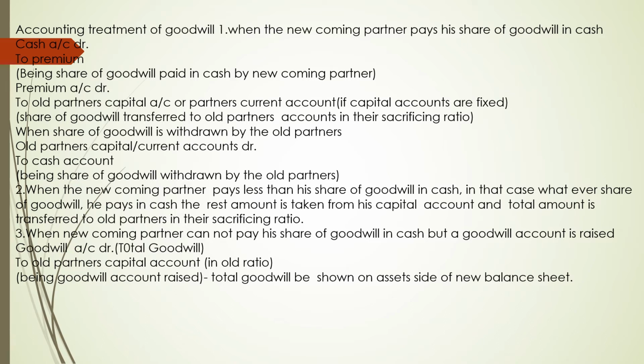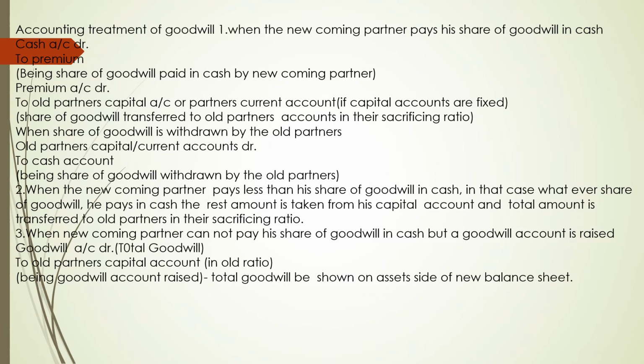Share of goodwill is transferred to old partners' accounts in their sacrificing ratio. When share of goodwill is withdrawn by the old partners, capital or current account debit to cash account. Whatever their share is coming, they will be withdrawing that money, being share of goodwill withdrawn by the old partners.